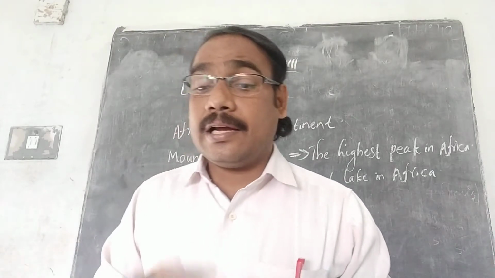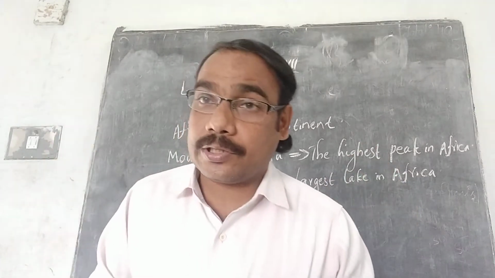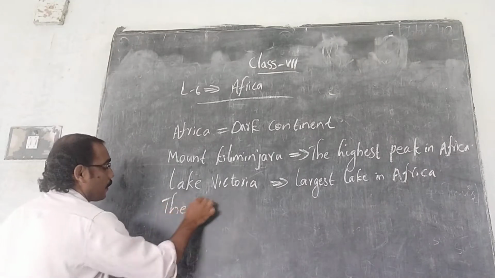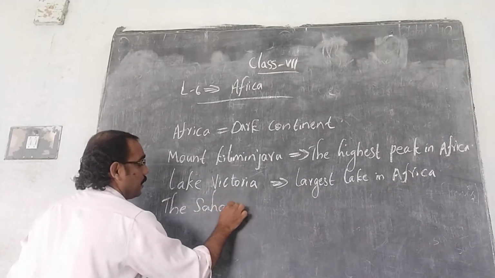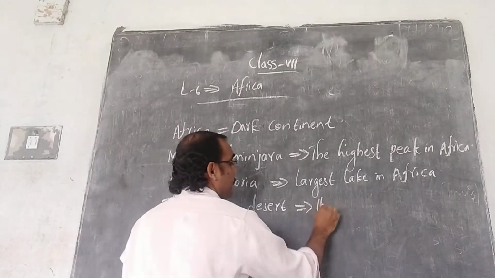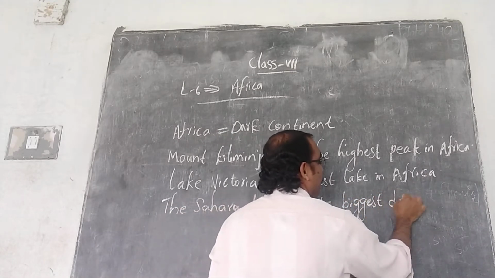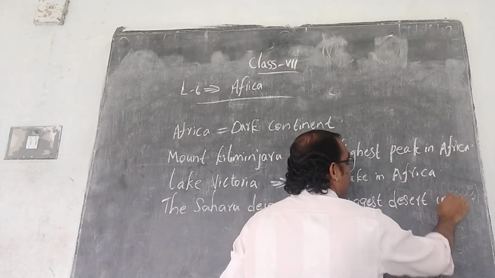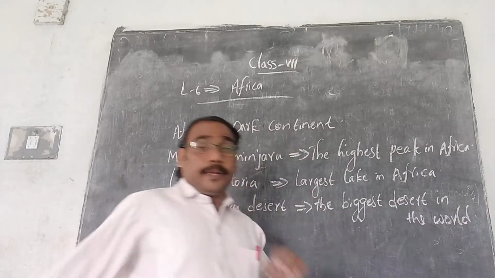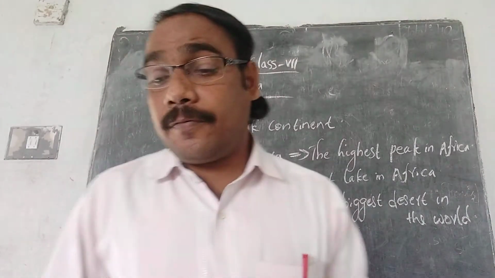The Sahara Desert is known as the biggest desert in the world. It is in the northern part of Africa.